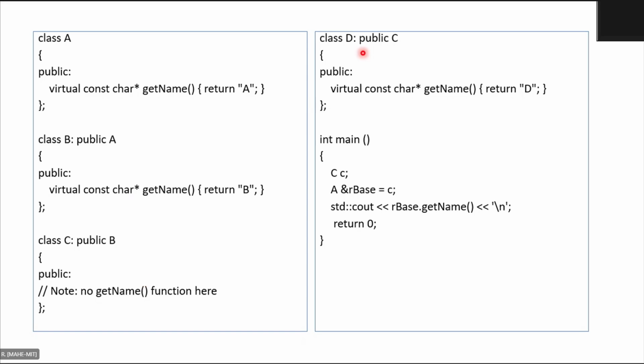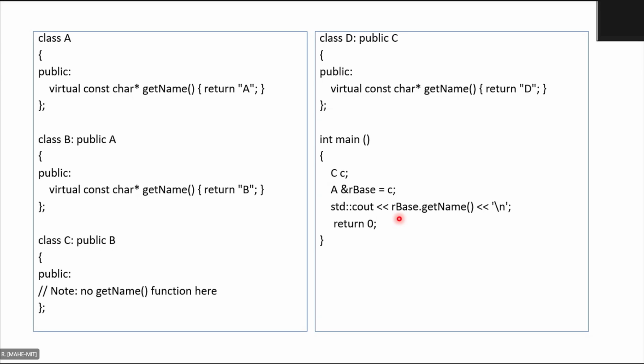Now class D is derived from class C. Public virtual getName returns D. I hope you have observed all the class definitions. Class A, class B is under A, C is under B, and D is derived from C. So the most derived class is D and the base class is A. That's quite simple and clear.